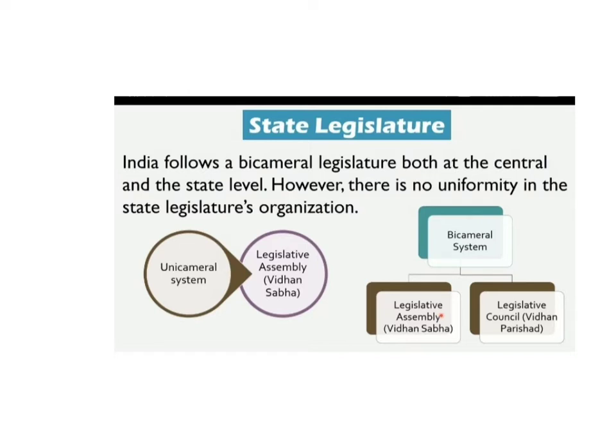Unicameral means only the legislative assembly, or Vidhan Sabha. Some states have only a legislative assembly, and some have both the legislative assembly and the legislative council, that means two houses, like we have at the central level. At the state level we have unicameral as well as bicameral. Bicameral means the legislative assembly, also called Vidhan Sabha, and the legislative council, which is called Vidhan Parishad.